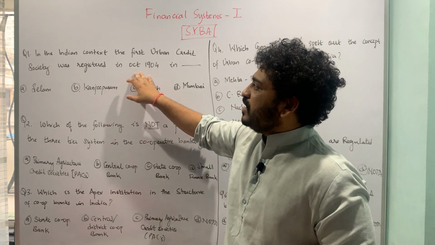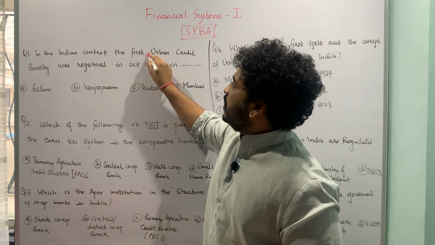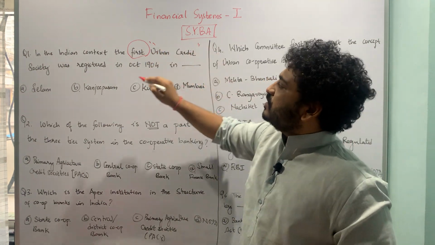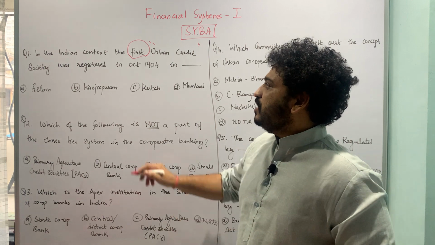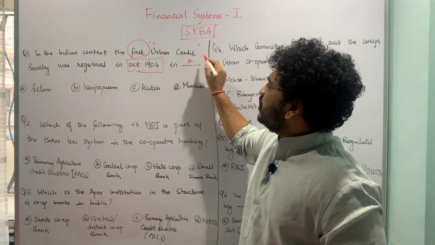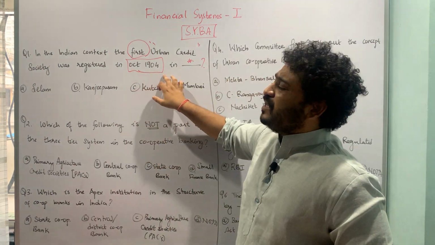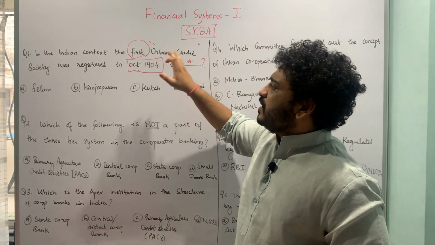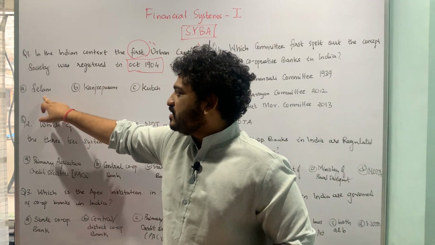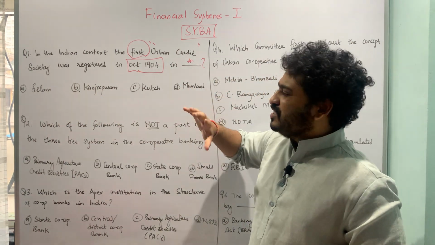The first question is, in Indian context, the first urban credit society was registered in October 1904. In which place? Here I am asking at which place in October 1904 the first urban credit society was registered in India, and the underlying options are A. Salem, B. Kanjipuram, C. Kutch, D. Mumbai. So this is a factual question.